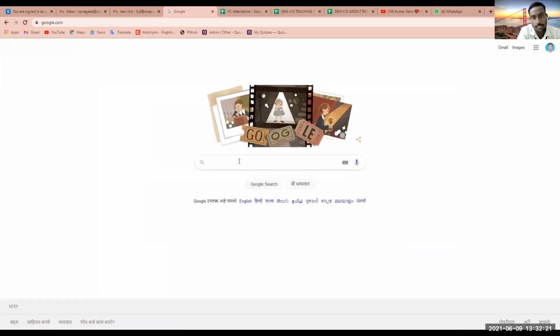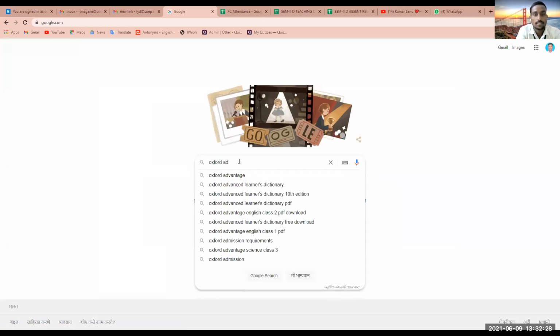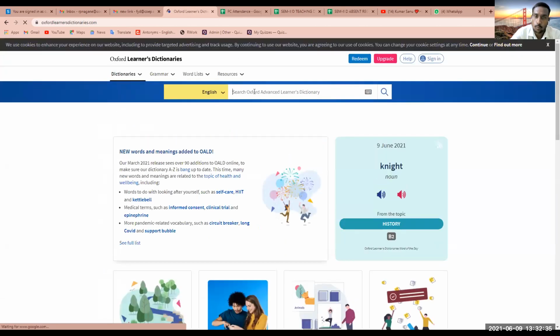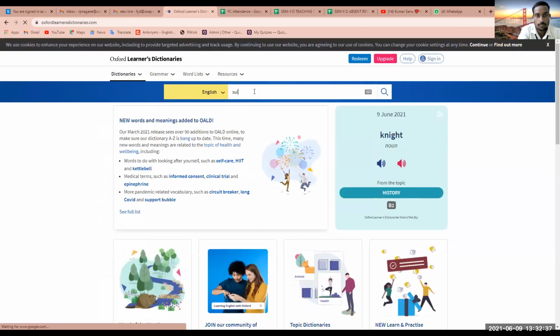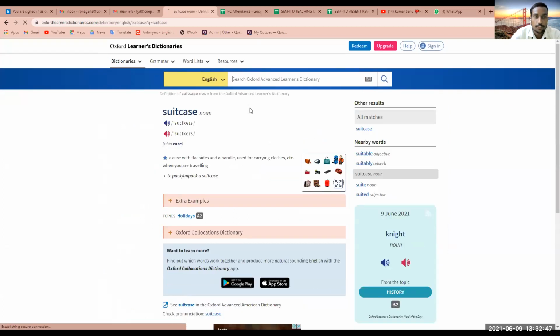So any dictionary, online dictionary, people can check, but usually it is Oxford Advanced Learners Dictionary. You people will check here. There are so many dictionaries. So this is word that we wanted to check. So I will click on this word, and you'll get the pronunciation here. So it will not be suitcase, it will be suitcase. Okay, here it is long.